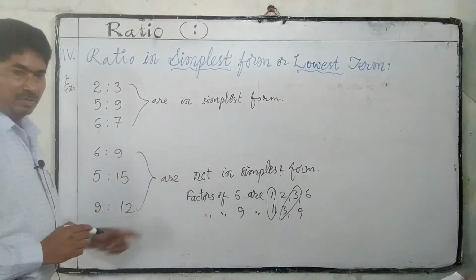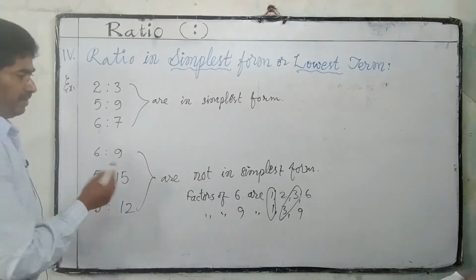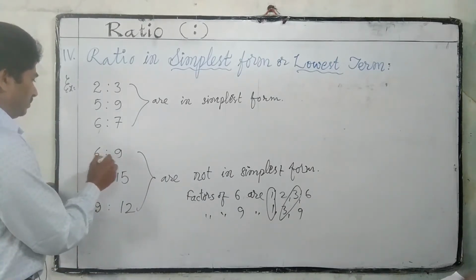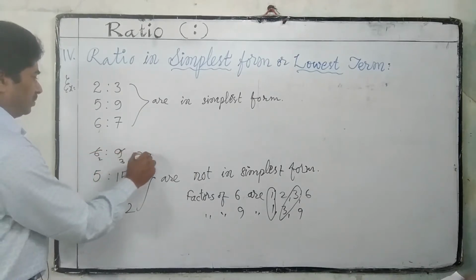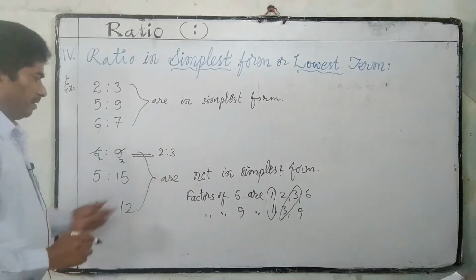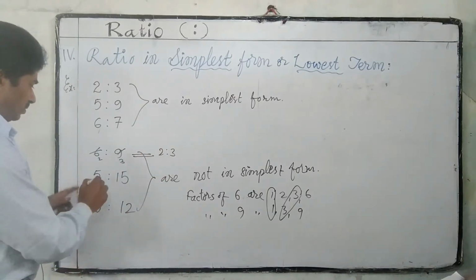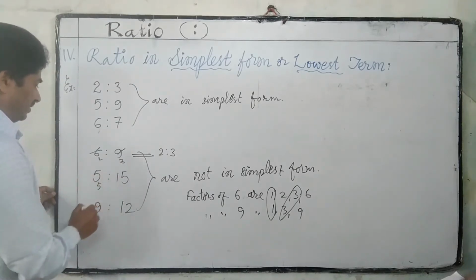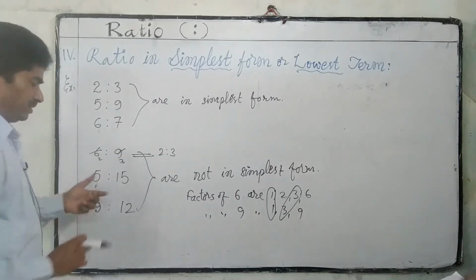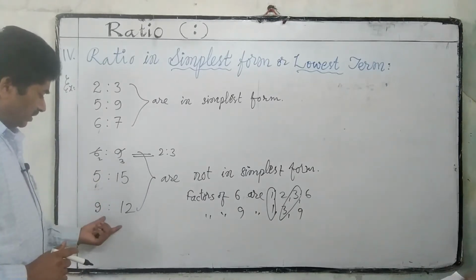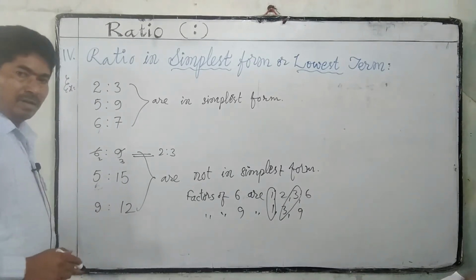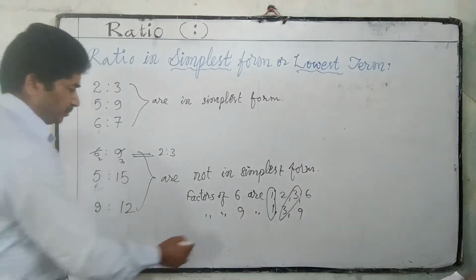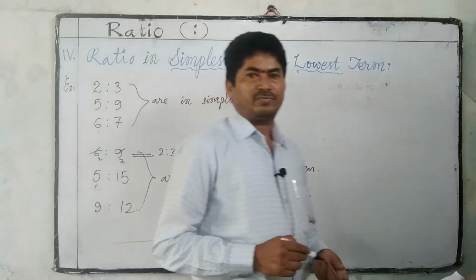Taking these common factors, we can cancel and write in simplest form. 3 2s are 6, 3 3s are 9. 2:3 is in simplest form. These also are not in simplest form. These two have 5 as a common factor. 1 and 5 are common factors. For 9 and 12, 1 and 3 are common factors. So that's why these are not in simplest form.